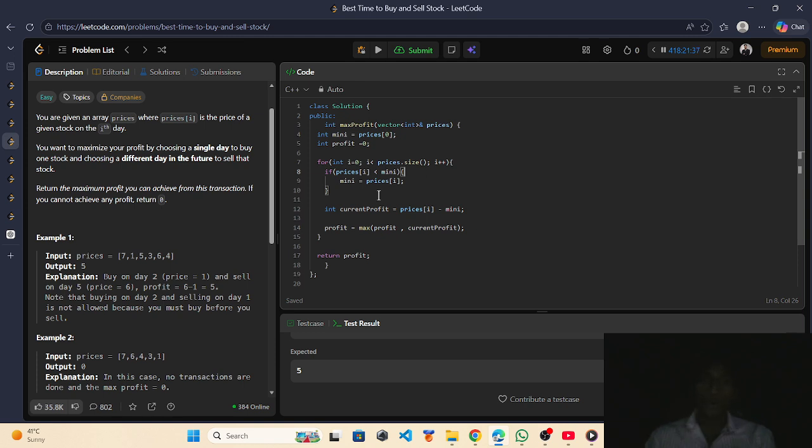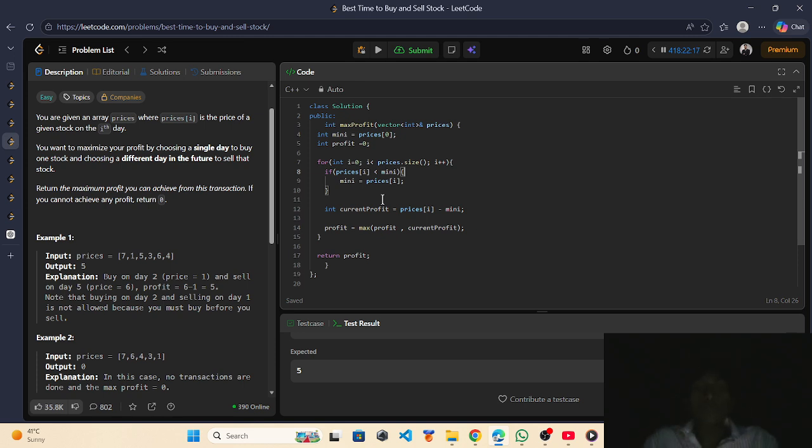So we have only one approach. We declare mini, which will contain the minimum price of the stock, and we declare a profit. We run a loop and compare in a condition: prices[i], suppose the first value 7, is less than mini, then we update mini to prices[i]. Mini must be the minimum, since that is the day to buy.